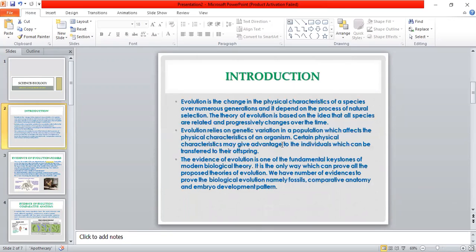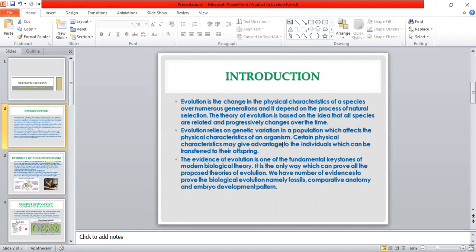Let me introduce you to the very important definition called evolution. What is it? Actually, it is a change in the physical characteristic of species from generation to generation. It depends on two things, that is the process of natural selection and sometimes genetic drift. The theory of evolution is based on the idea that all species are related and progressively change over time.